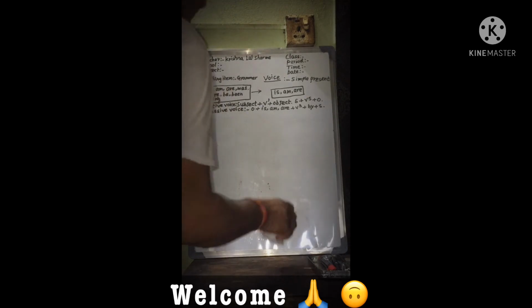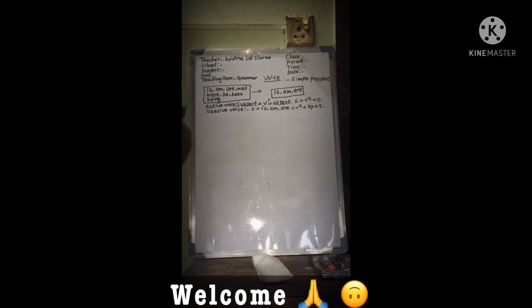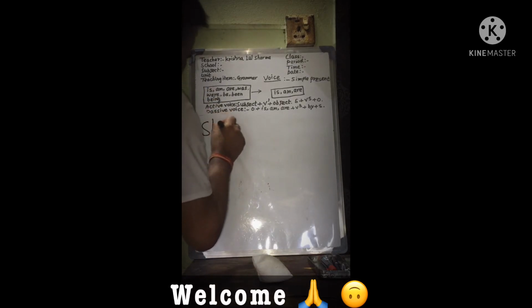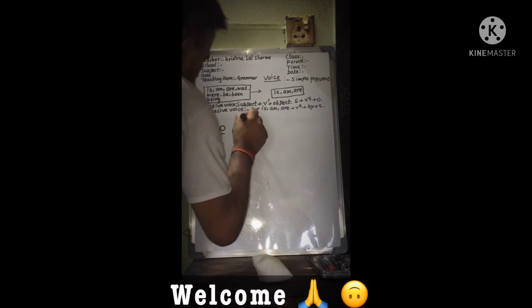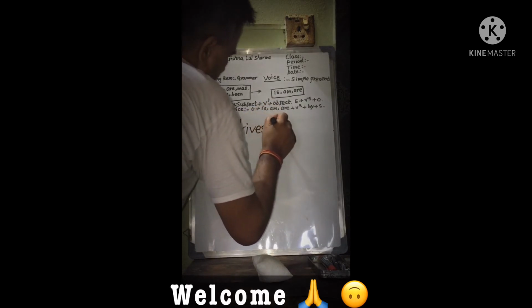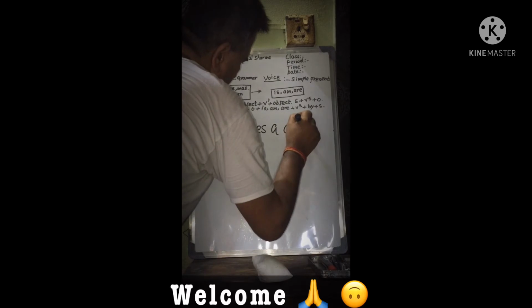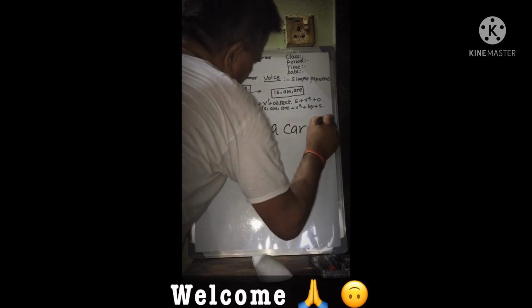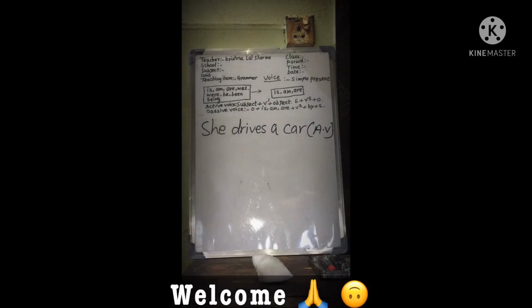Similarly, we can see another sentence. She drives a car. Active voice: subject plus V1 plus object.